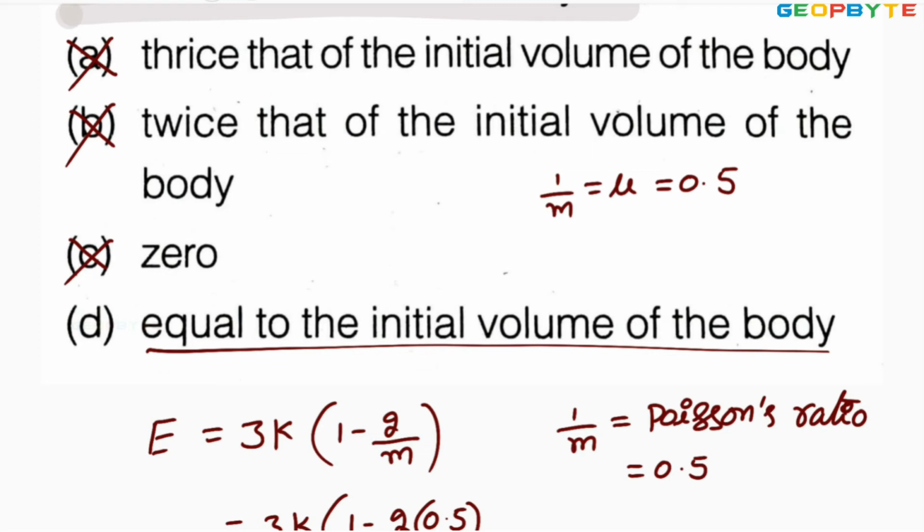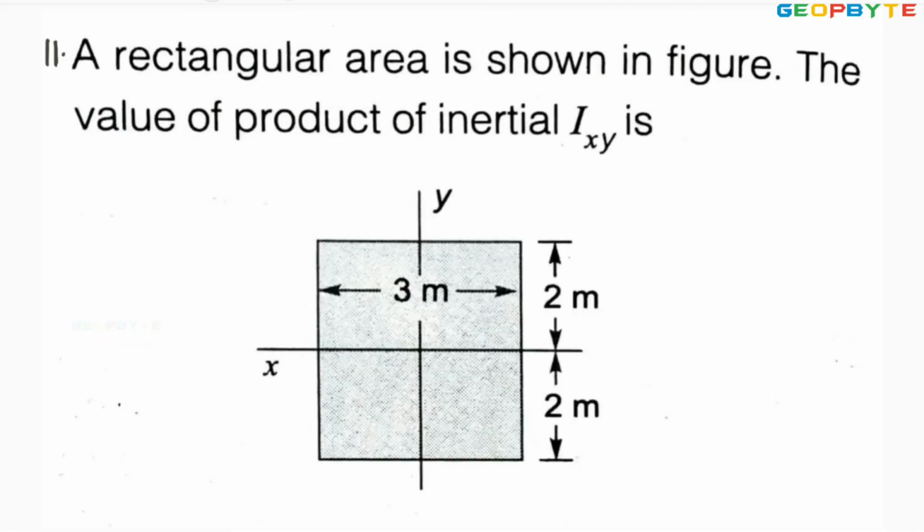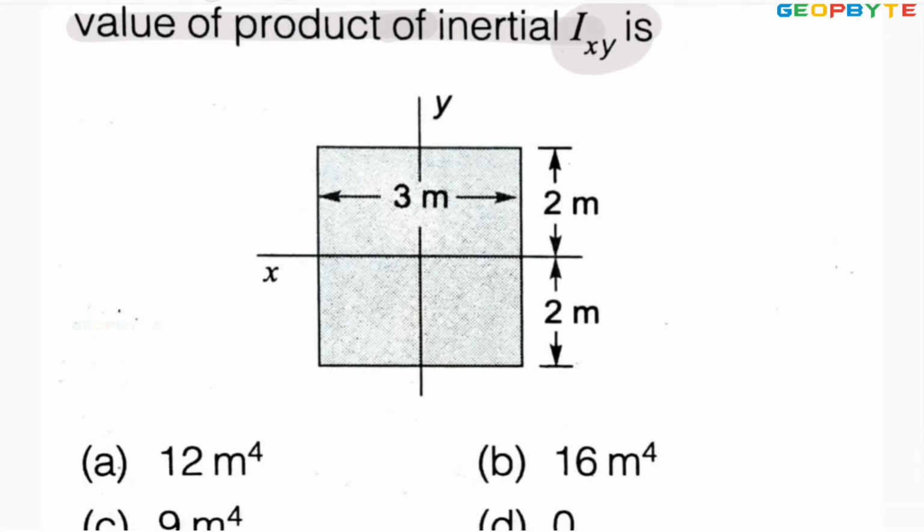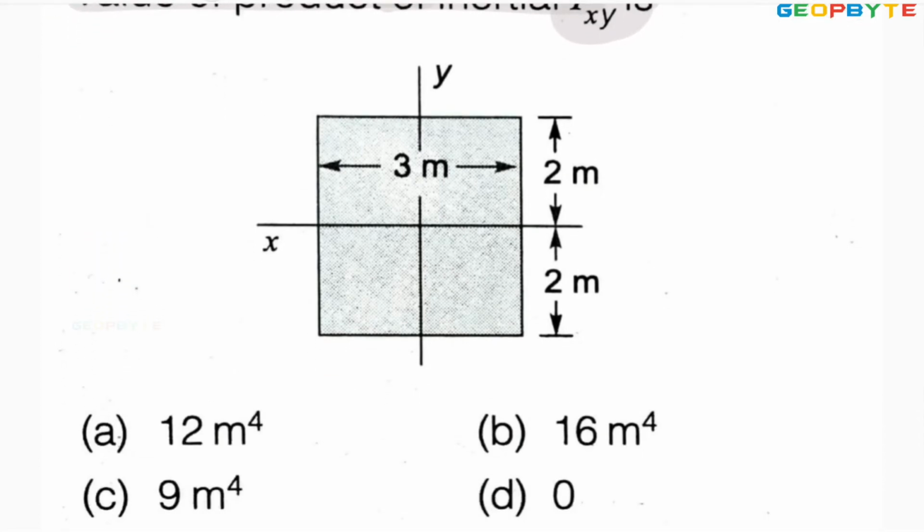Let us take another problem. Look at the next problem. A rectangular area is shown in figure. The value of product of inertia Ixy is. Look at the diagram.